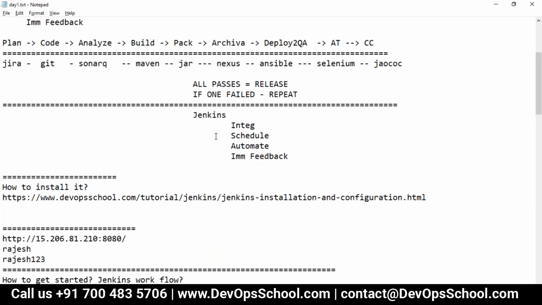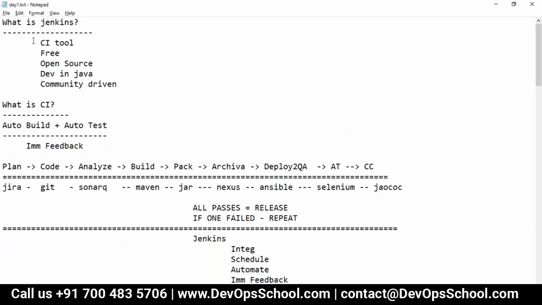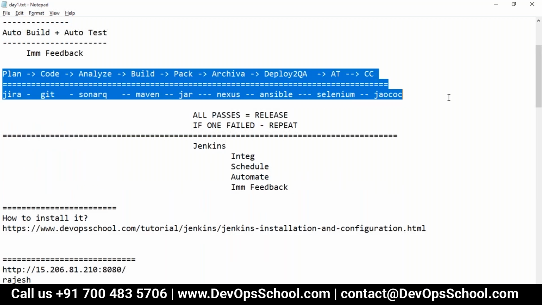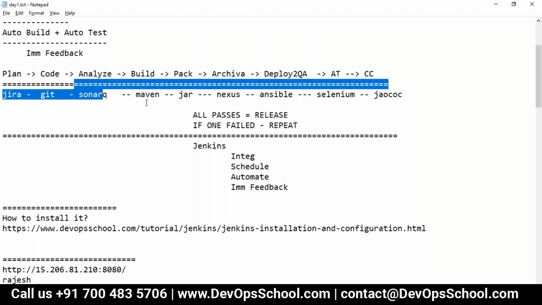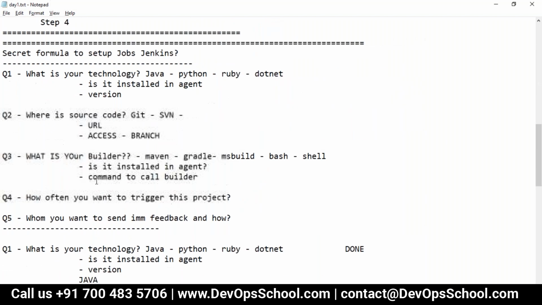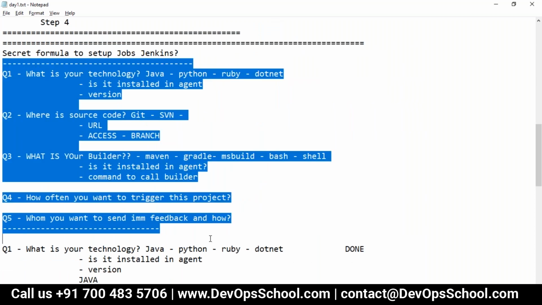Why I'm asking you guys? Because remember, Jenkins is a CI tool. So in CI, you will be integrating all the tools in the job. There's one job for this, one job for this, one job for this. So you should know all these things, else you cannot become a CI engineer. It's very difficult. So that's the reason you should know. So these rules you follow, but at the same time you should know.